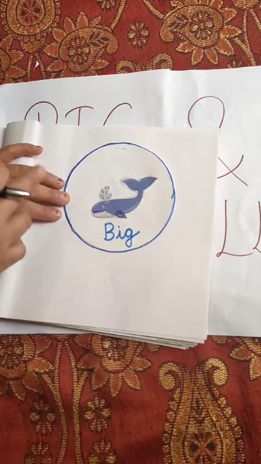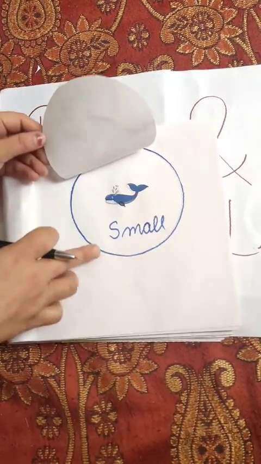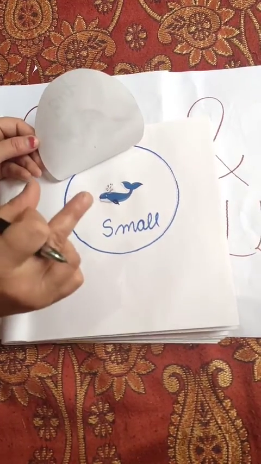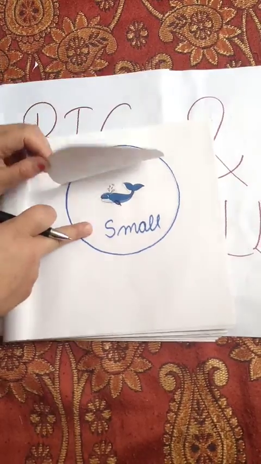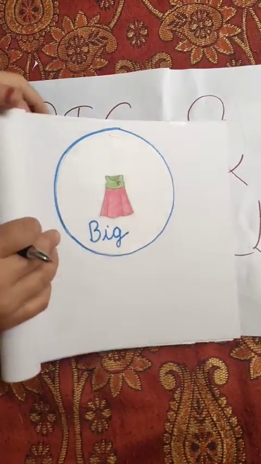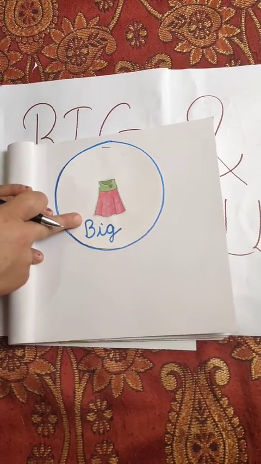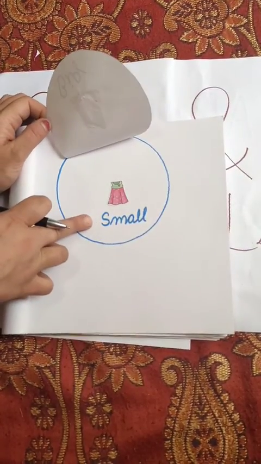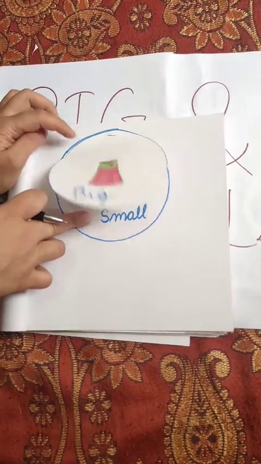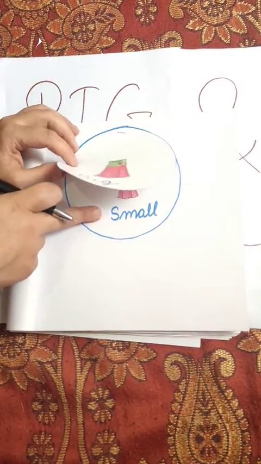It is a big whale, and it is a small whale. A big whale and a small whale. And last, this is a big frog and this is a small frog. A big frog and a small frog.